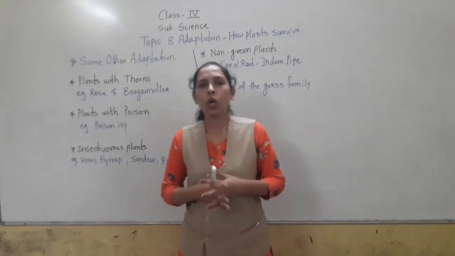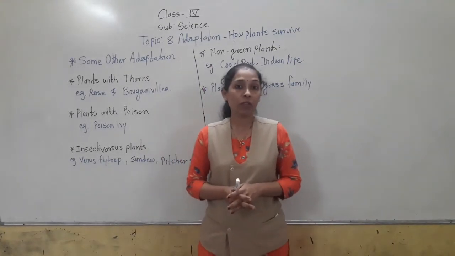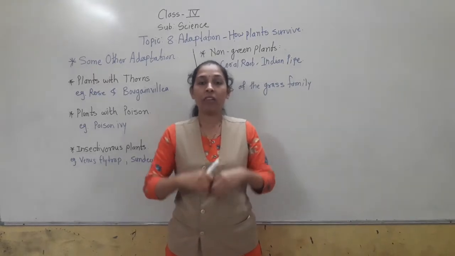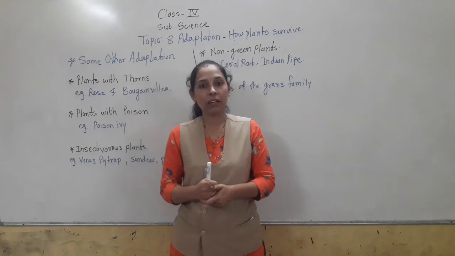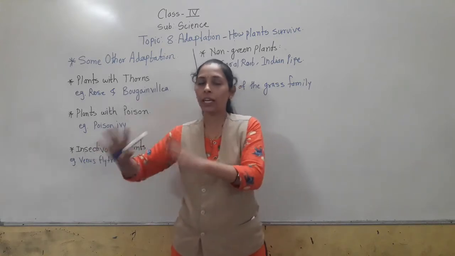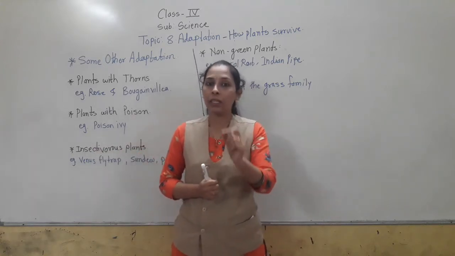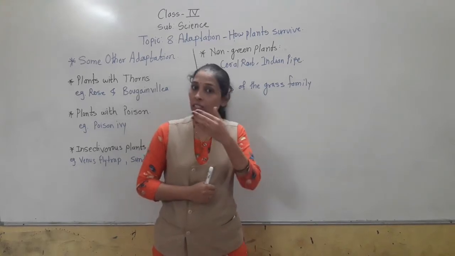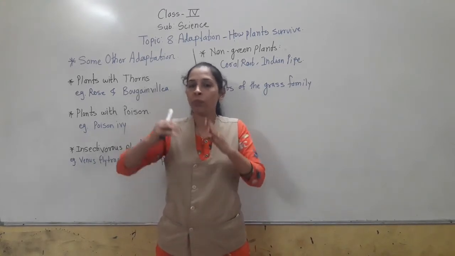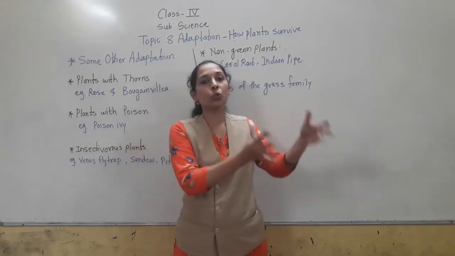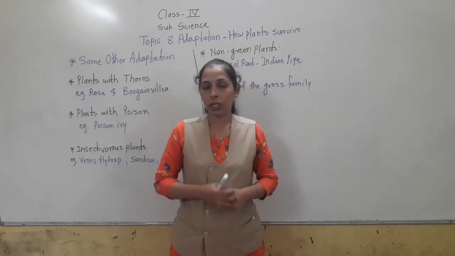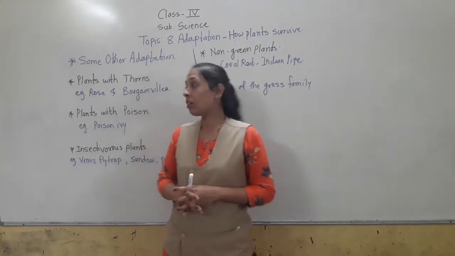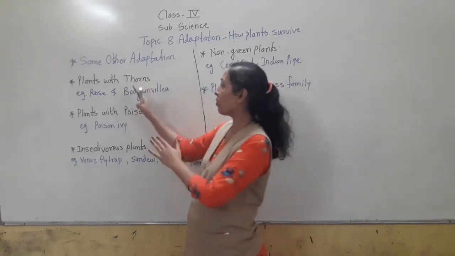Generally, when we talk about plants, what comes to our mind is that plants have leaves, roots and stems, and the leaves are green in color. So these are the basic ideas about plants. But my dear students, there are certain plants which are different from these usual, normal plants. For example, the first point we are going to see is plants with thorns.